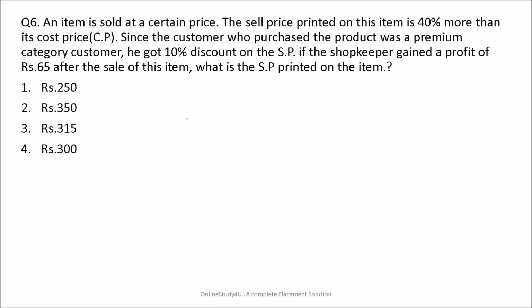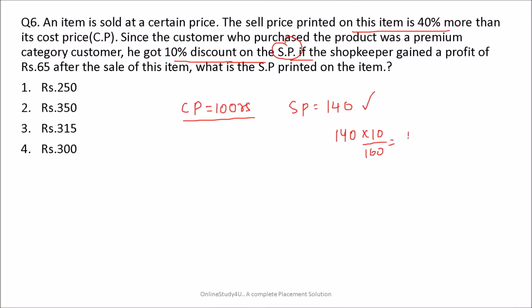So friends, cost price I will assume here 100 rupees. Now, the sale price printed on the item is 40% more than cost price. Selling price printed will become 40% more, means 140. Now since the customer who purchased the product was a premium customer, he got 10% discount on the selling price which is printed. So 10% if you calculate of this, it will be nothing but 14 rupees.